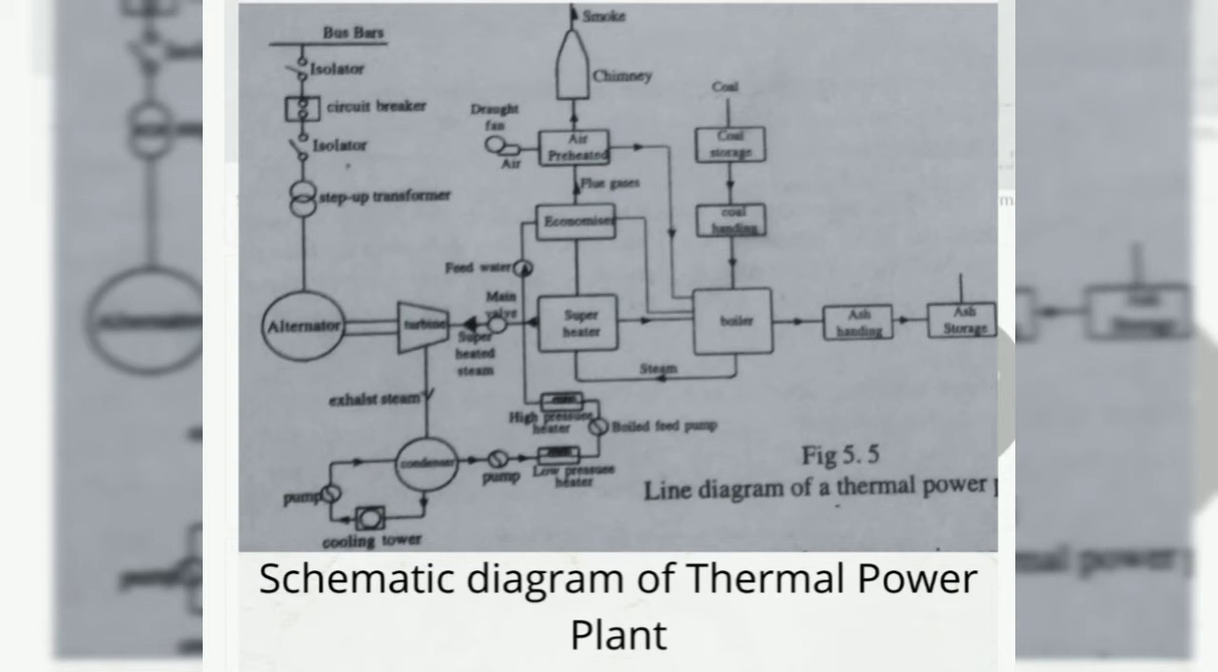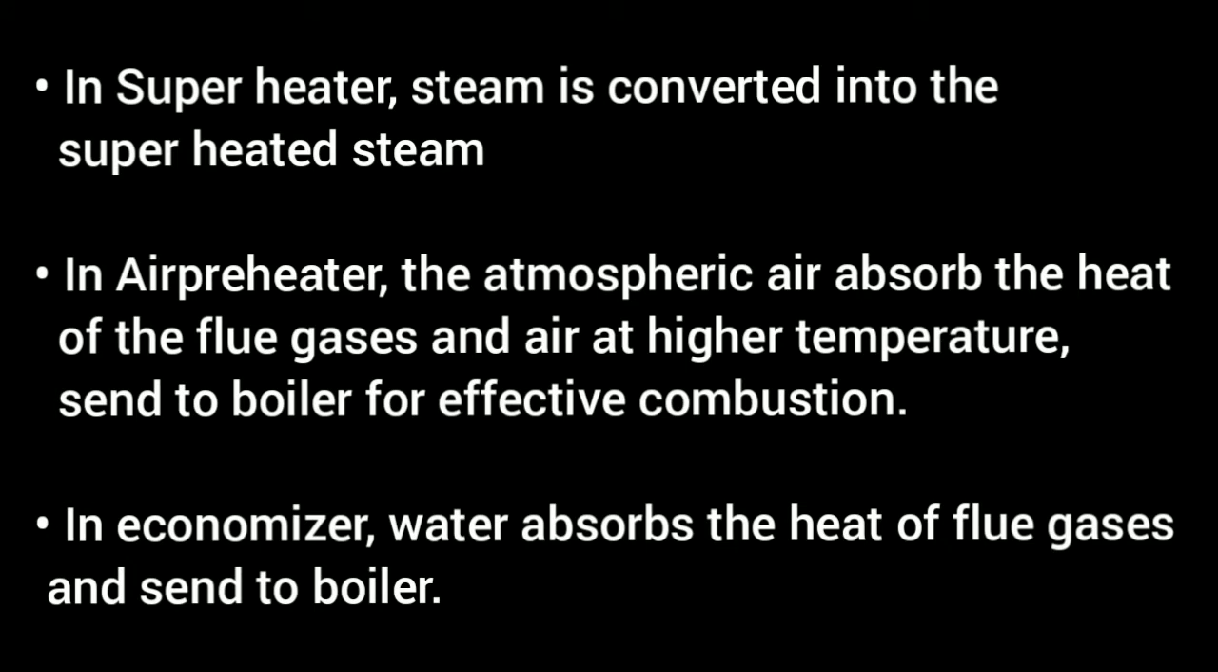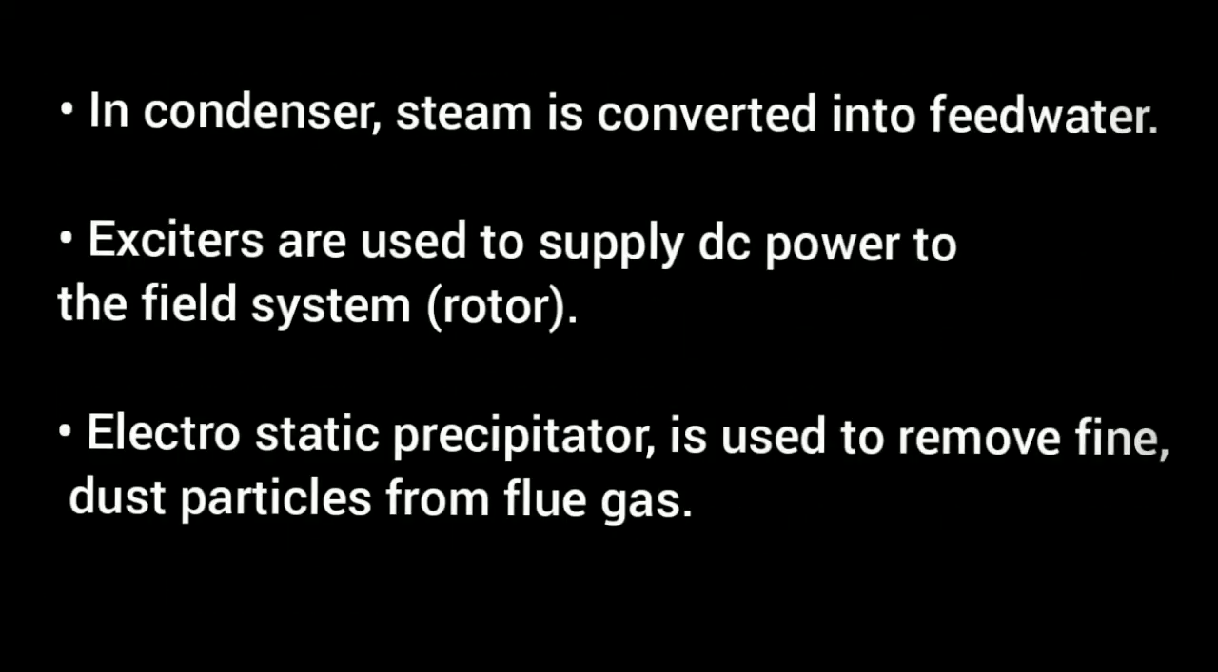The axial flow type of turbine is normally used with several cylinders on the same shaft. The steam turbine acts as a prime mover and drives the electric generator. A simple schematic diagram of a coal-fired thermal plant is shown in the figure. In superheater, steam is converted into superheated steam. In air preheater, the atmospheric air absorbs the heat of the flue gases and air at higher temperature is sent to boiler for effective combustion. In economizer, water absorbs the heat of flue gases and is sent to boiler. In condenser, steam is converted into feed water.